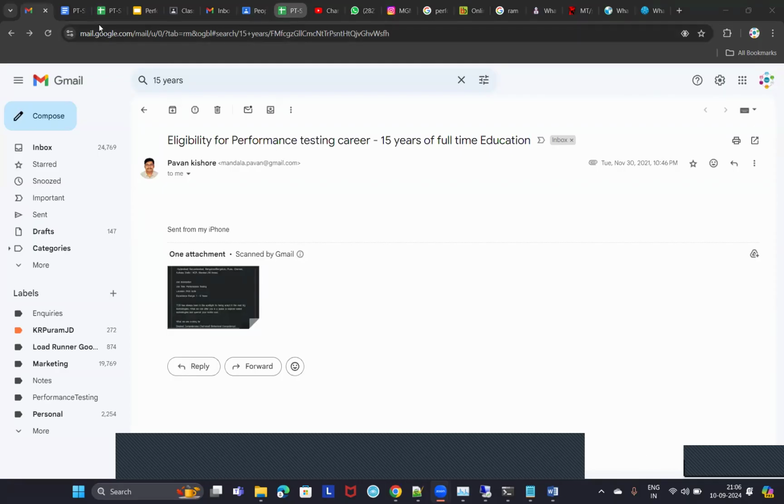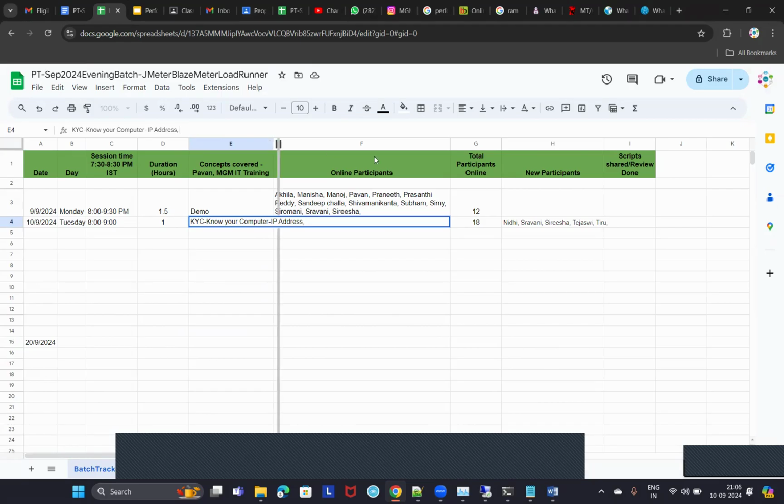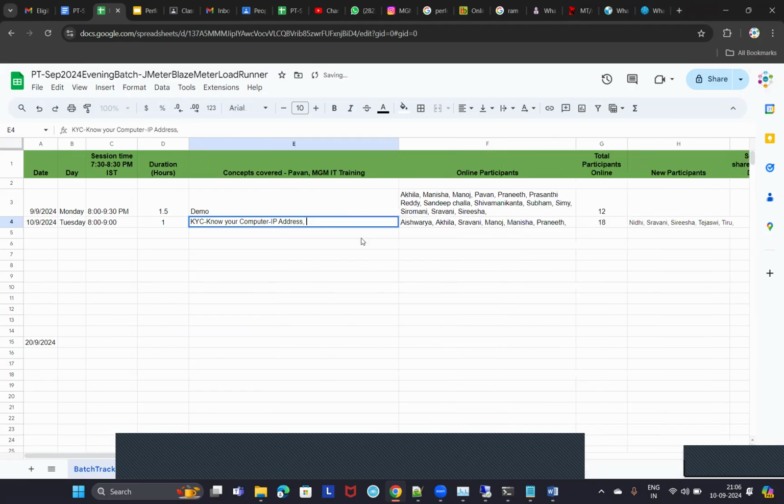Let me update the tracker sheet. 8 to 9, 1 hour. Today we discussed know your computer, where we discussed IP address. I'll be updating this batch tracker sheet regularly, so that if anyone misses any session, you can refer to what concept is covered on that day and refer to the corresponding recorded session.